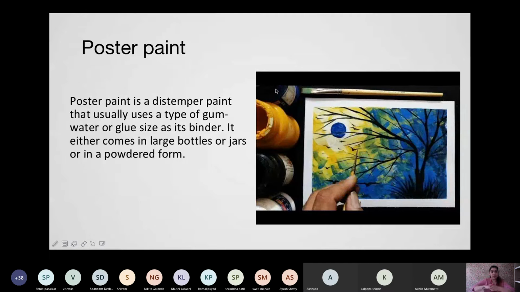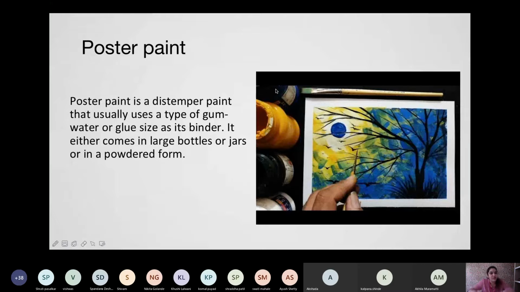You can try it on your sheets, on canvases, on anything, and that gives you good confidence in handling a brush and playing with colors.